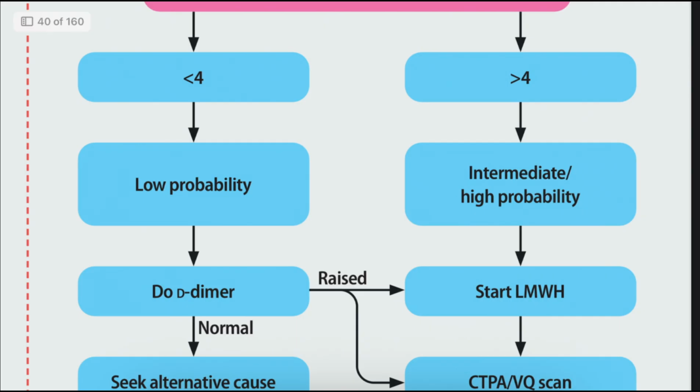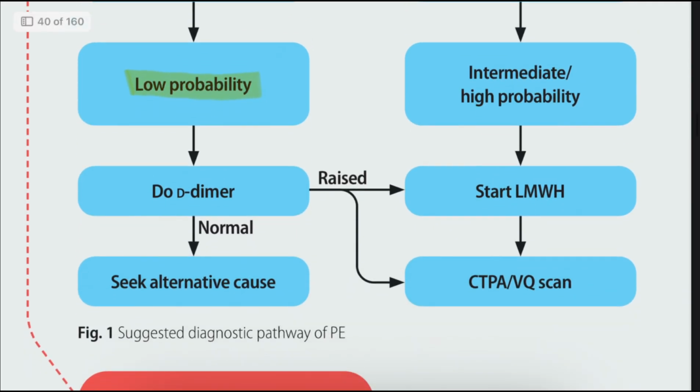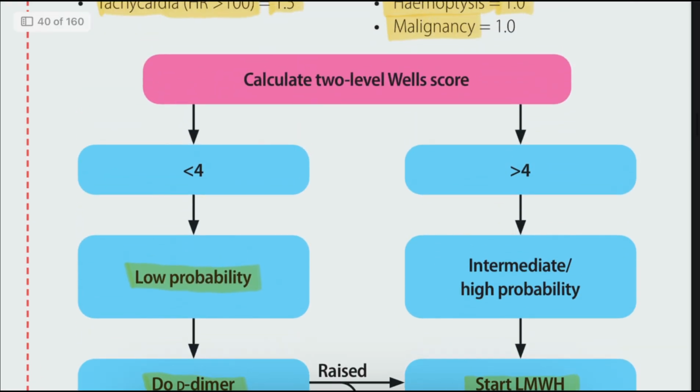If the Wells score is less than 4, that means low probability, and then we do the D-dimer test. If it's normal, we seek an alternative cause. If it's raised, we start low molecular weight heparin. Along with that, we do CTPA to find the location of the pulmonary embolism. If the patient has a contraindication to contrast CT, such as pregnancy or renal failure, then we can go with a ventilation perfusion scan.